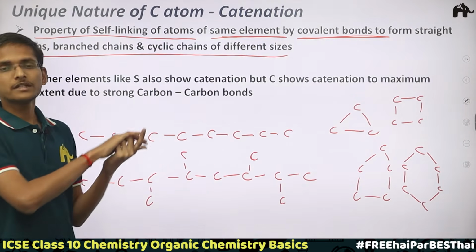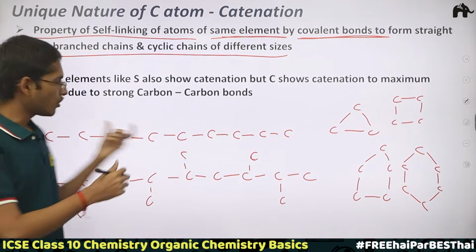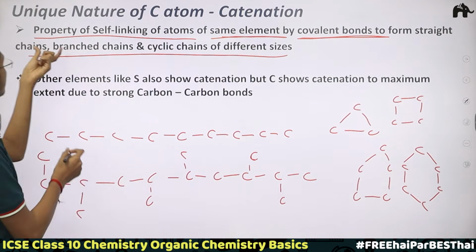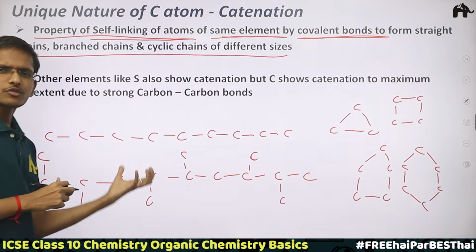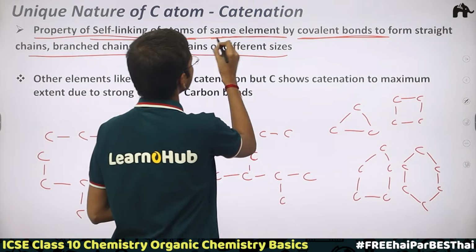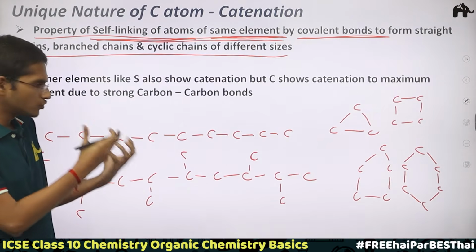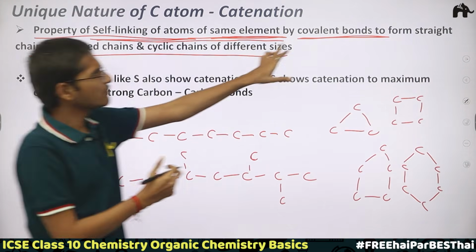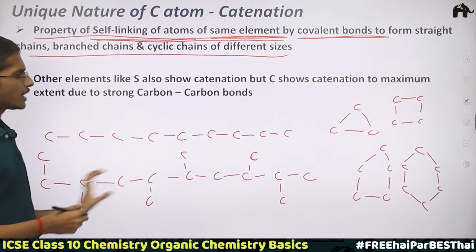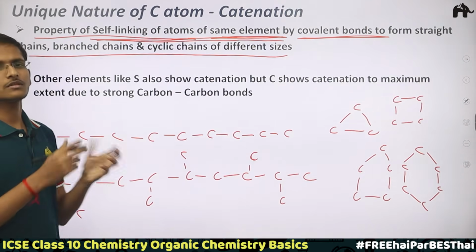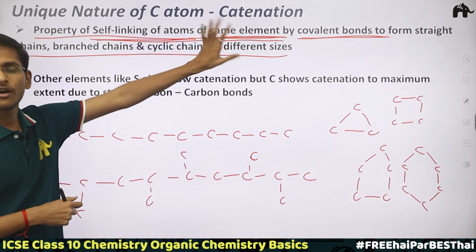Clear? And this property of any particular element, if a particular element is showing such a property of self-linking, of atoms of the same element linking to themselves by covalent bonds, just like carbon, to form straight chains, branched chains, or cyclic chains of different sizes, then we call this property catenation.